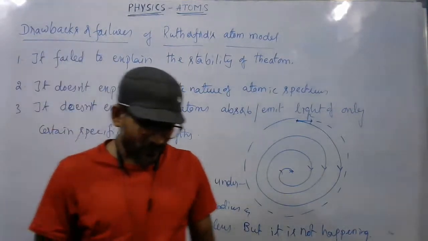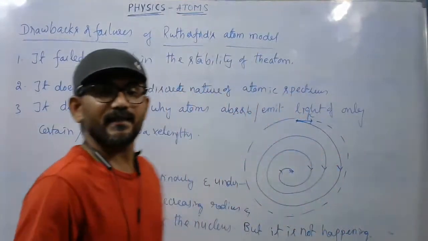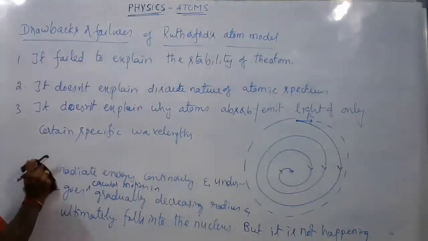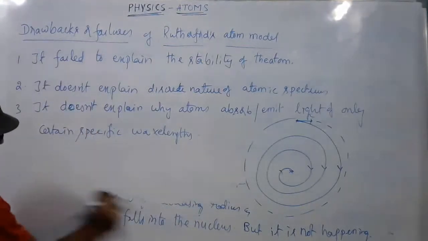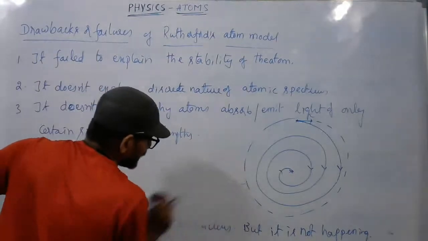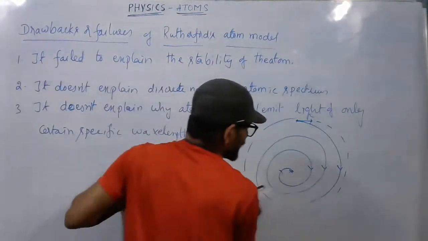Here I will take some time and let us work out a few numericals, then I will wind up the session. Okay, just copy these points, everyone. These are also very important points related to Rutherford's atom model. Based on this, you may get direct objective questions from the NEET and JEE point of view.